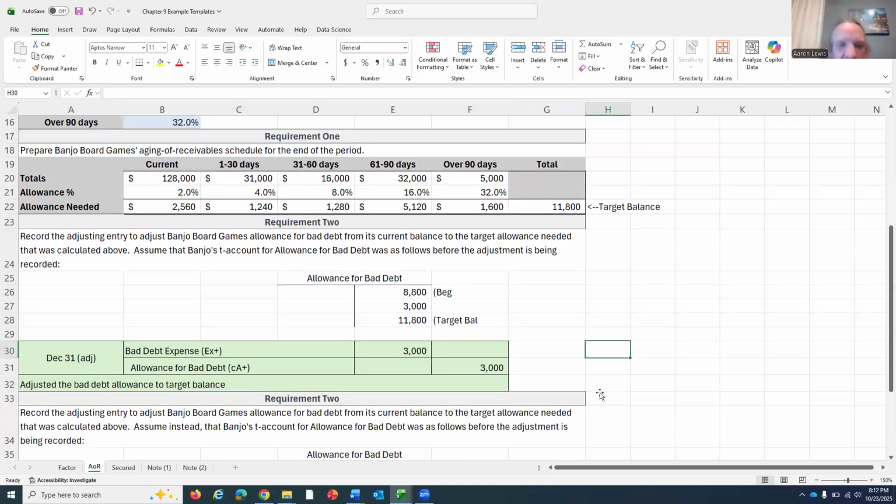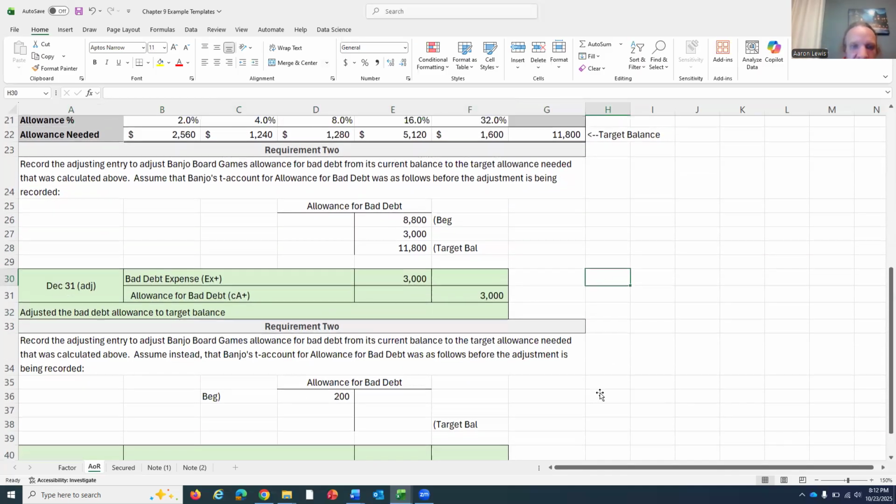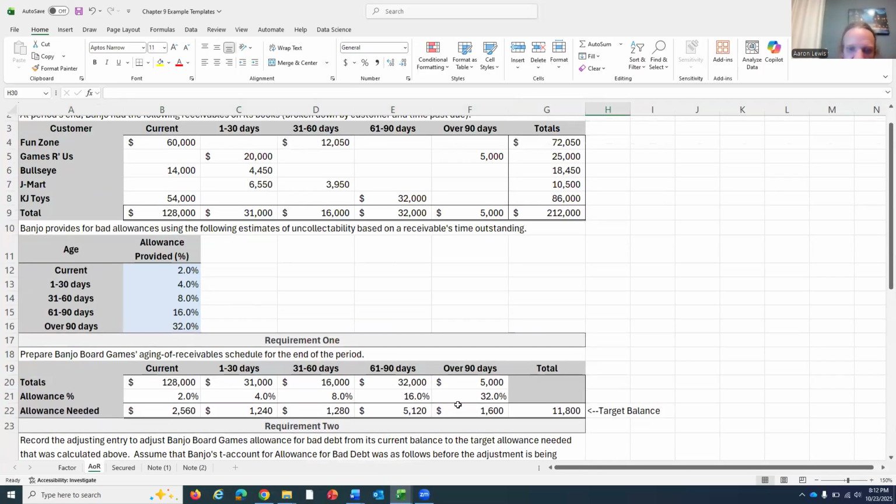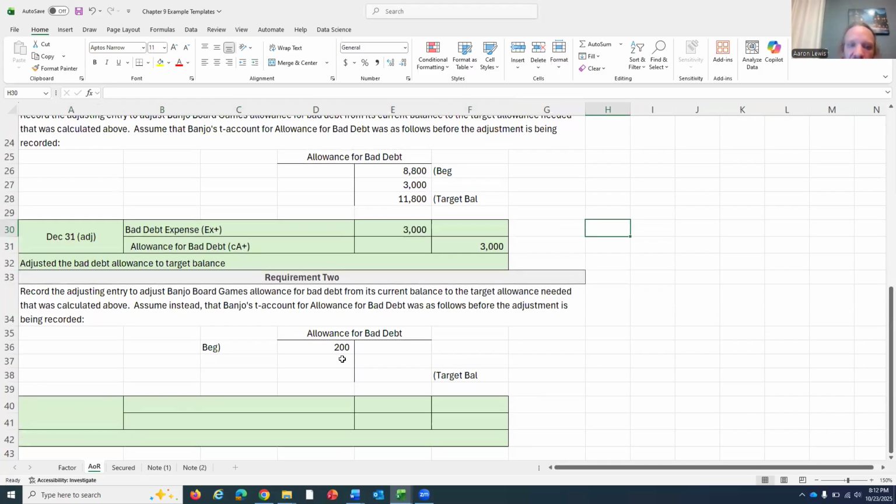Let's do one more of these questions with a little twist at the end. What if we went through, we did all of the same calculations that we did up above to find our target balance? What if we had a debit balance of $200? Well, how do you have a debit balance from an allowance for bad debt to start with? I mean, as the type of account it is, a contra asset, it should have a credit balance.